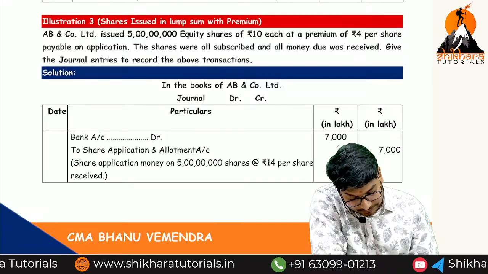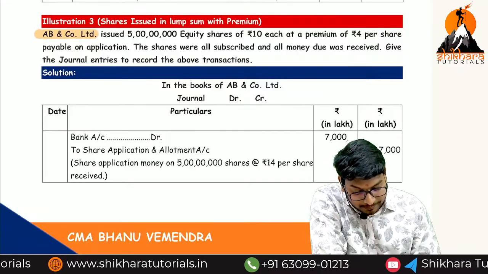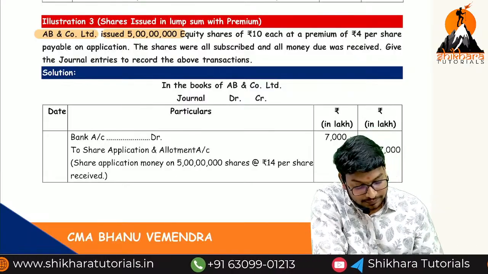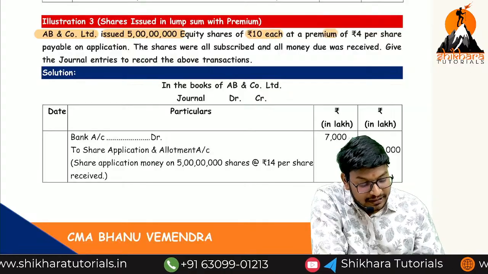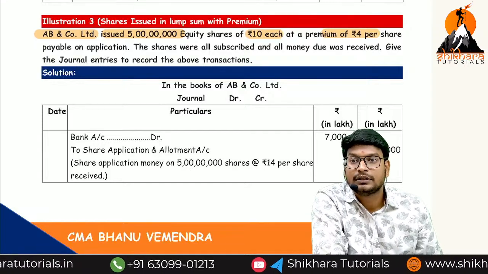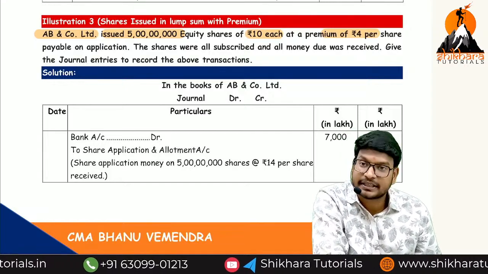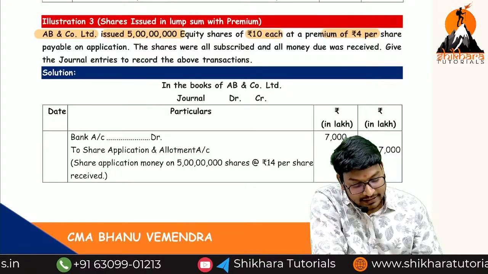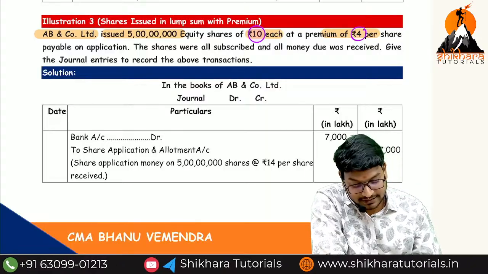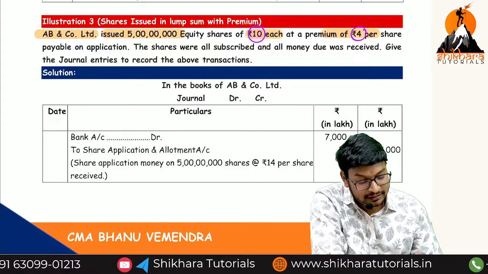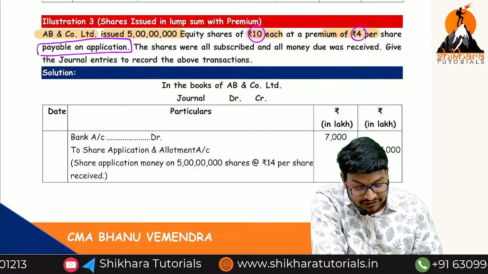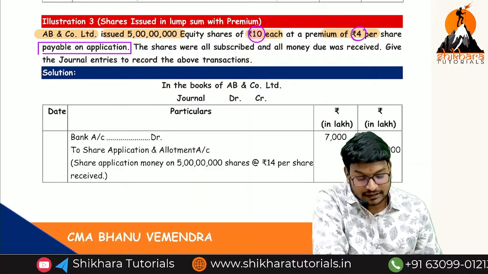Just a second, ma. So A and B Co Limited issued how many shares, ma? 5 crore equity shares of rupees 10 each at a premium of 4. Here comes the premium. That means the premium amount should be transferred to securities premium. We have to transfer to share capital only how much, ma? Only 10 rupees. So this 4 rupees should be transferred to the securities premium. Payable on application, the total 14 rupees. That means a lump sum issue or installment issue? Lump sum issue.